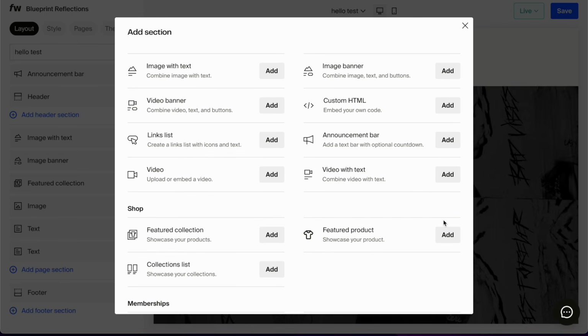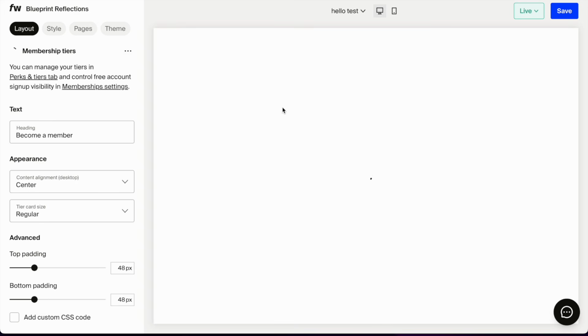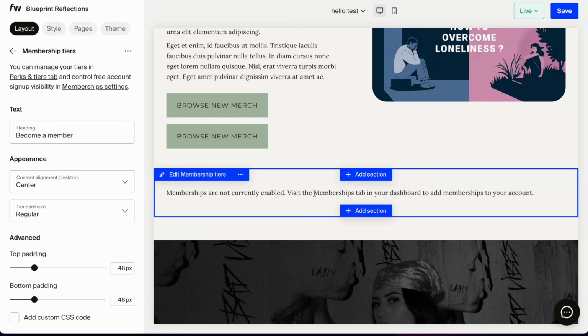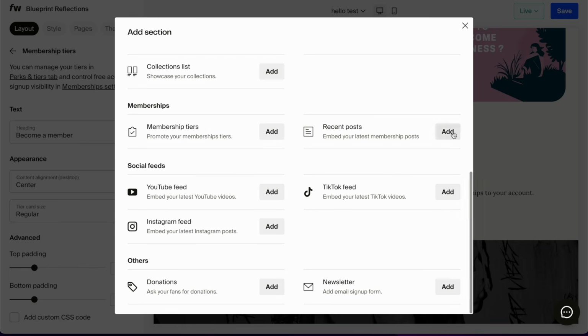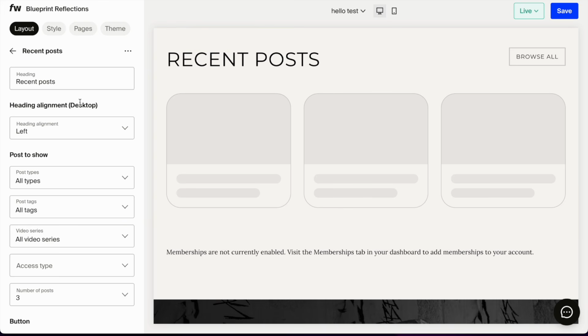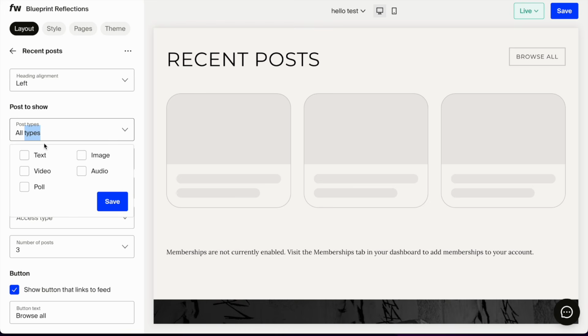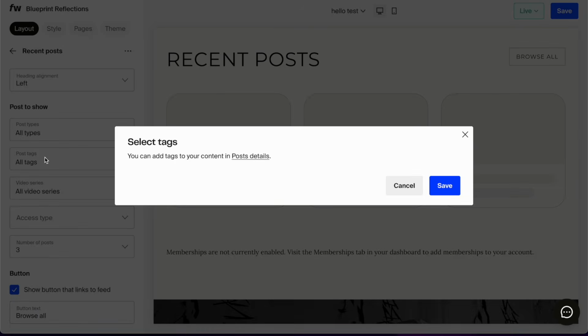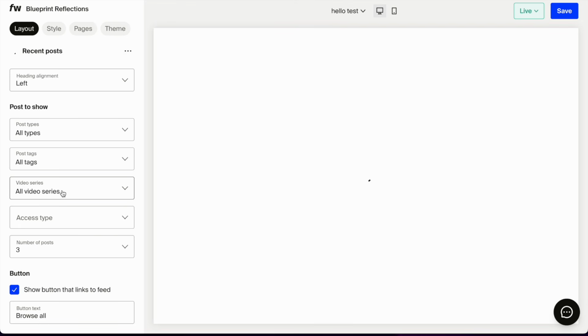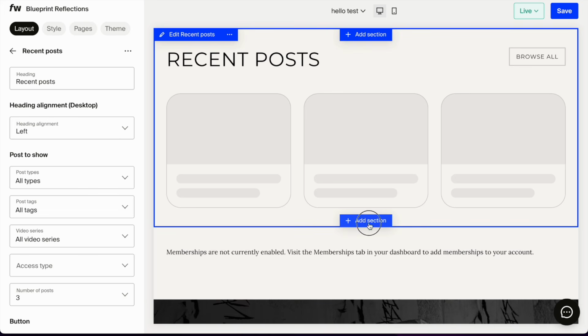Let's go back, add another section, a collection list. This will be multiple collections or just a featured product on its own. You can add membership tiers. Memberships are currently not enabled, so it's not going to show much. You can add recent posts. If you posted to memberships, these recent posts can be shown all types, or just text, or just video, all tags that you have if you go through tags, each video series that you have, etc., etc. This is based on your own settings with the membership, so make sure to do it well.